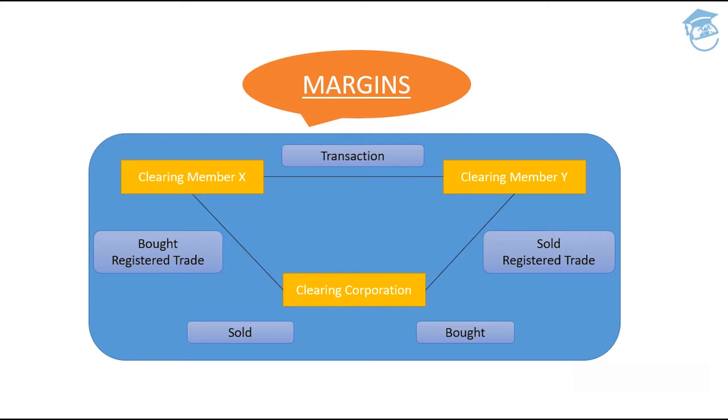So let's mark the beginning with the first phase, which is what do we mean by margins? So guys, simple enough. Let's suppose you are a party and you want to get yourself involved in one of the transactions with another person who is available in another part of the country. But then the thing is, you cannot directly contact him, because there has to be some intermediary between it. You don't know who is the person who will be selling you this security. He at the other end doesn't know who will be the person who will be readily taking up the security, that is you.